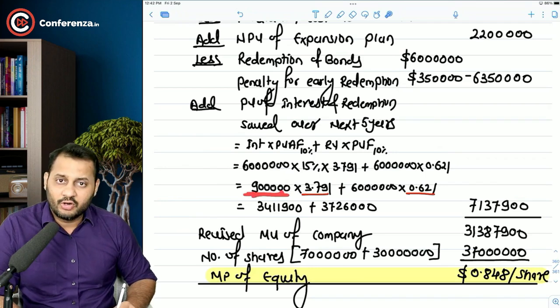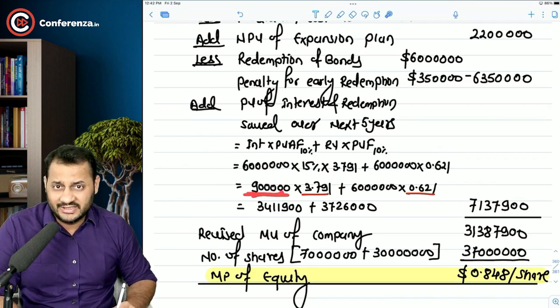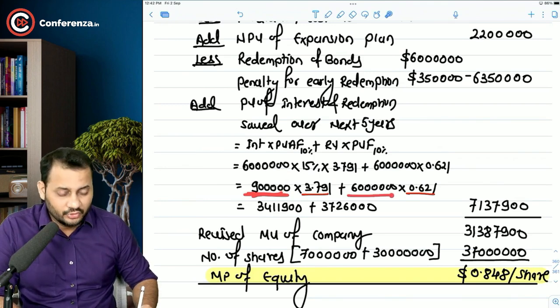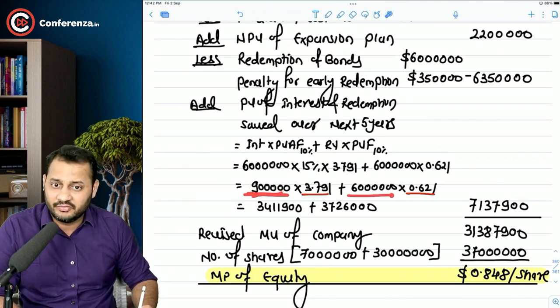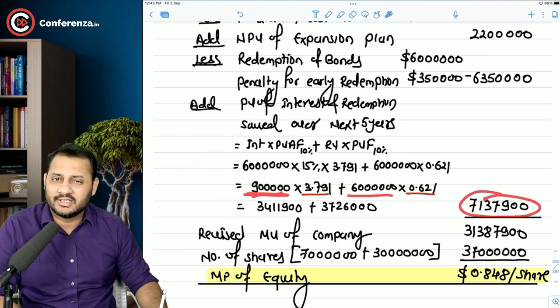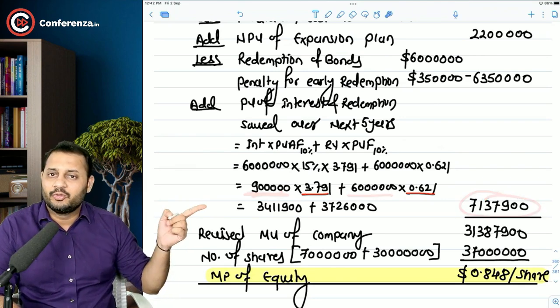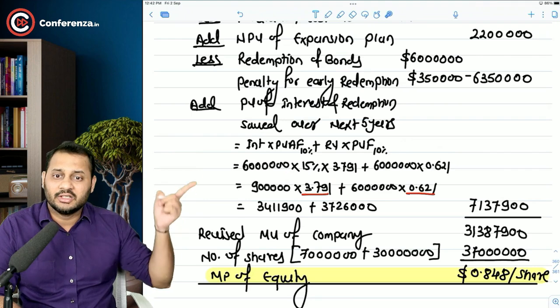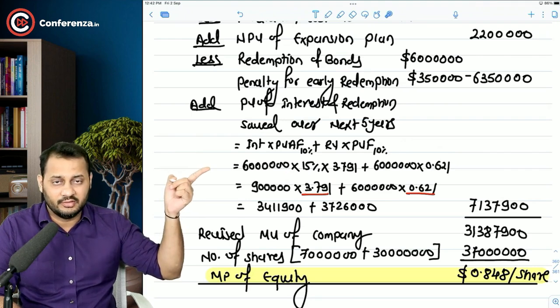$99 lakh of interest will be saved for the next 5 years because there are no bonds now in the balance sheet, and there is no need to pay 6 lakhs again at the end of 5 years. So the total saving comes to 71,37,900. That is around 7.13 or 14 million. So this will add up to the market value of the company because this is the outflow saved now.